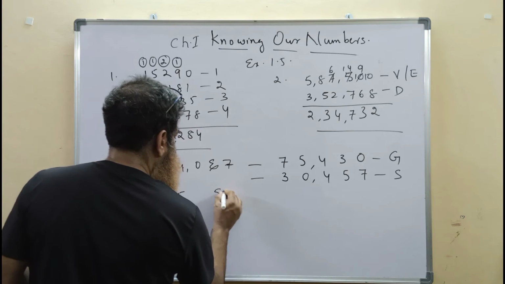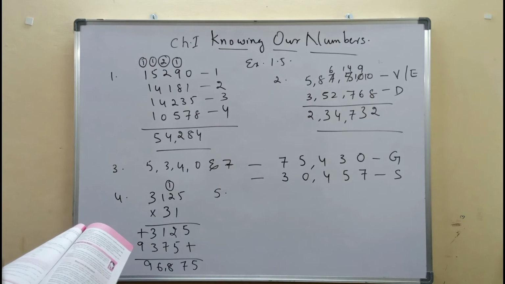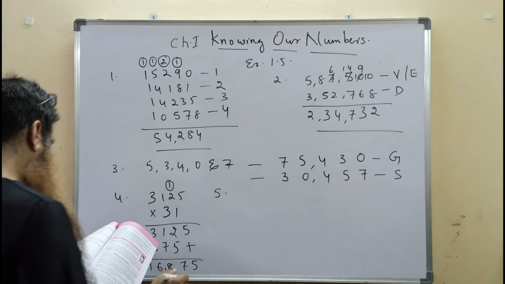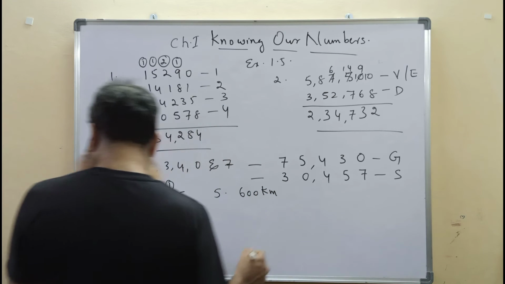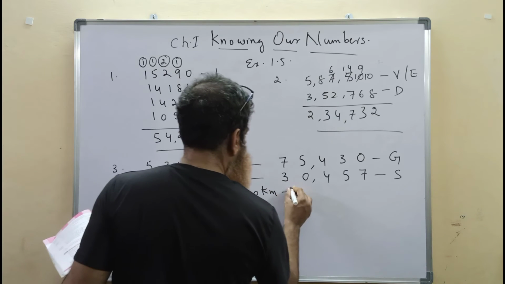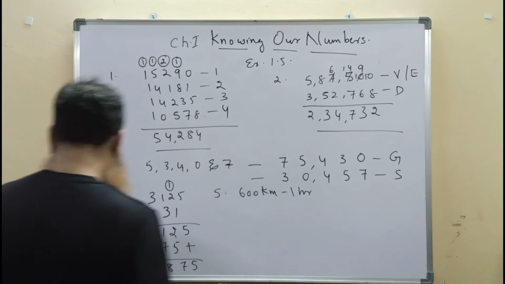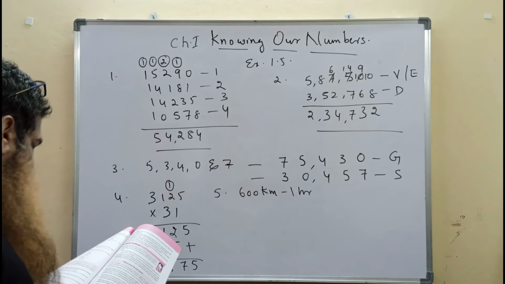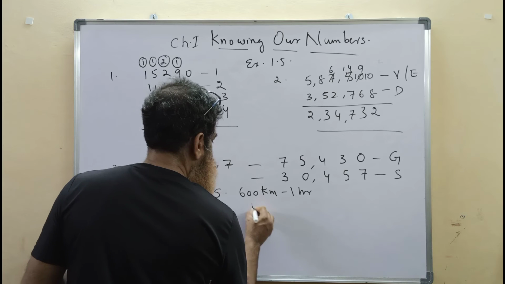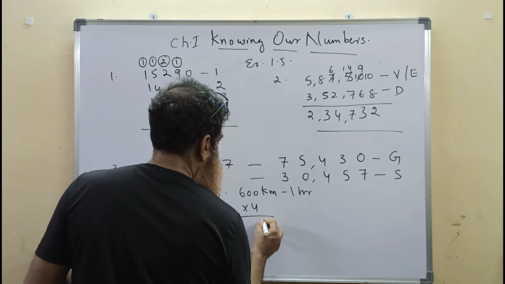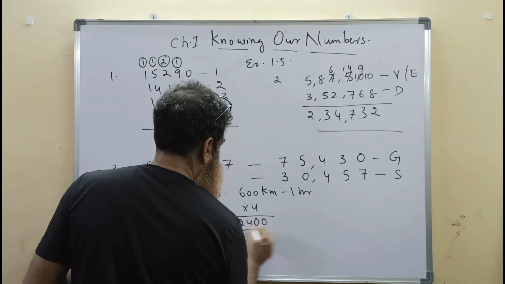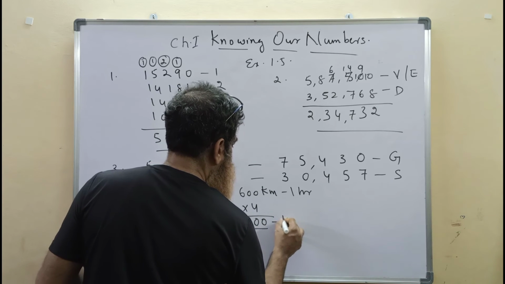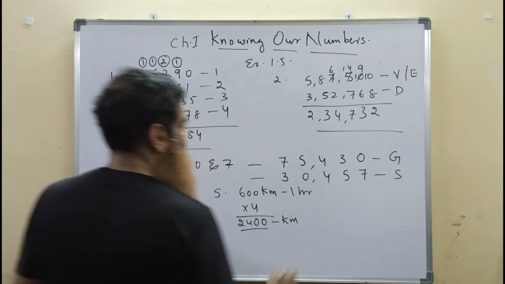The fifth question in the exercise: a helicopter covers 600 kilometers in 1 hour. How much distance will it cover in 4 hours? So we need to multiply 600 by 4, 4 6s are 24. It covers 2,400 kilometers in 4 hours.